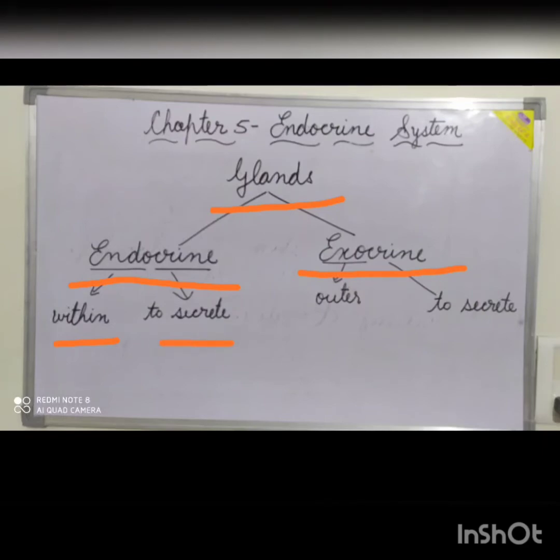Similarly, exocrine is also derived from a Greek word where exo means outer and crine again means to secrete. So in this chapter we are going to study in detail about endocrine glands and a little about exocrine glands.